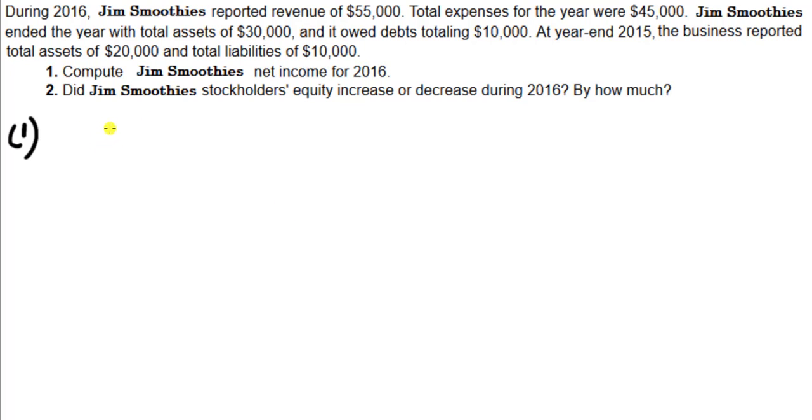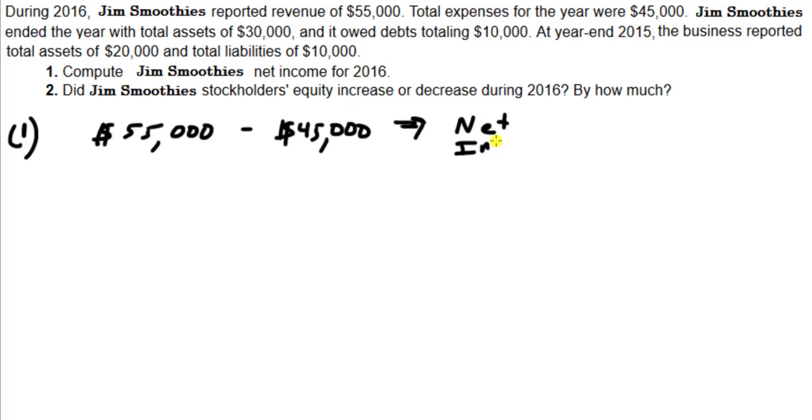So question number 1, during 2016, Jim Smoothies had $55,000 worth of revenue, and it had total expenses of $45,000, which means its net income, it's not going to be a net loss here, it's going to be a net income, was $10,000 for the year 2016. Okay, there you go. Question number 2.